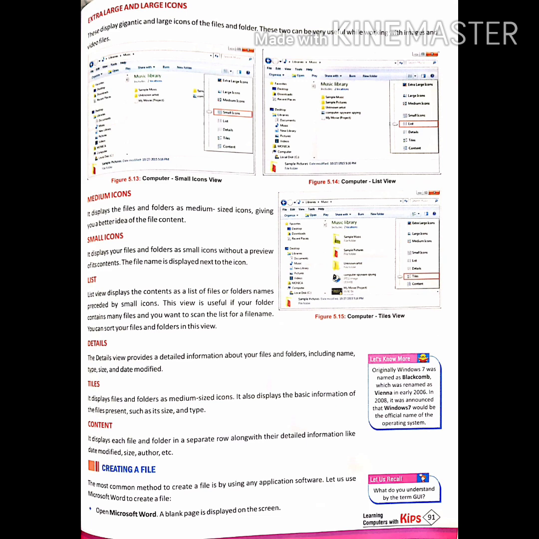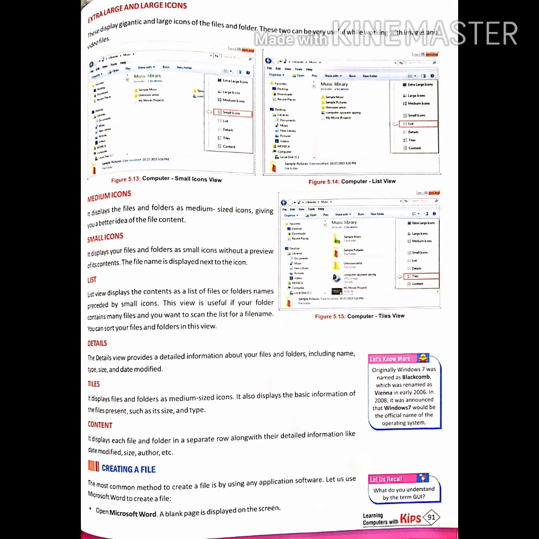So we can display our files in the form of extra large and large icons. We can also make the icons medium, and we can also make the icons small. We can also arrange the files in the form of a list. We can also arrange the files in the form of details. Tiles displays the files and folders in medium size icons. It also displays the basic information of the file, such as its type and size. In content, it displays each file and folder in a separate row along with their detailed information.